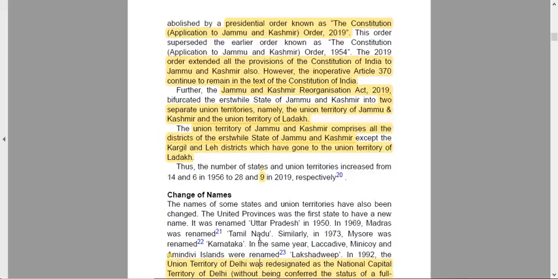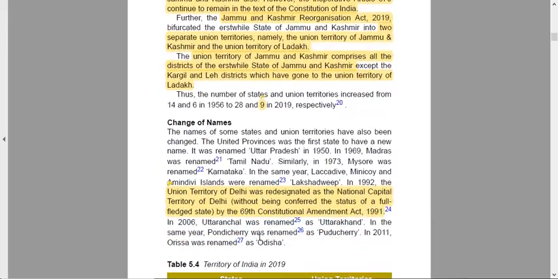Alright, changes of name. As you have seen, sometimes Pondicherry changes to Puducherry, Allahabad changes to Prayagraj. So how does the change of name take place? The name of some states and union territories have also been changed. The United Province was the first state to have a new name, Uttar Pradesh, in 1950. In 1969, Madras was renamed as Tamil Nadu. In 1973, Mysore was renamed as Karnataka.